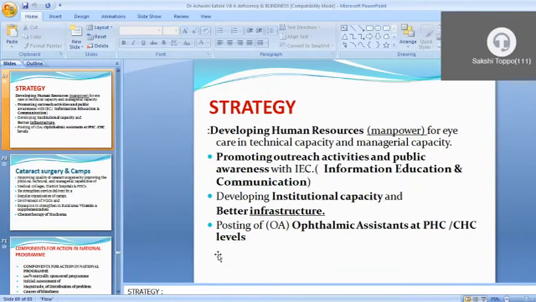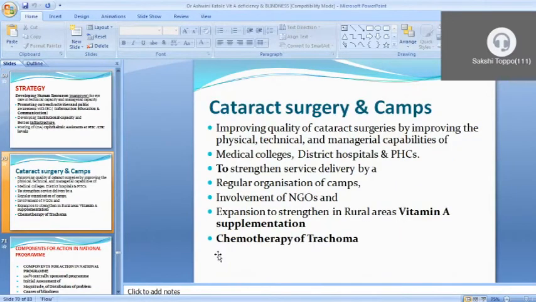Developing institutional capacity and better infrastructure for better services. And an ophthalmic assistant at PHC, that is primary health care, and community health center level we have to provide. Cataract surgeries and camps on a regular basis are required with the supplementation of vitamin A and chemotherapy for the trachoma.